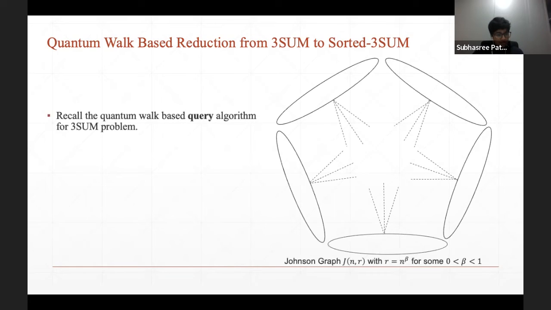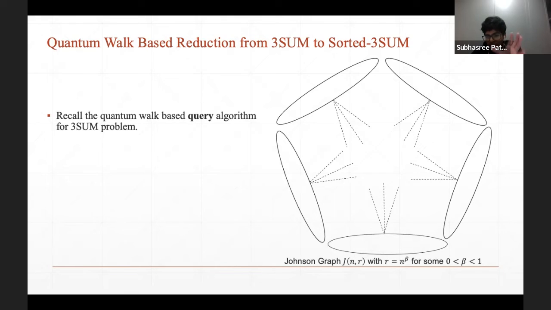Okay, so let's recall the quantum query algorithm that solves the three-sum problem. This algorithm was originally given by Ambainis to solve element distinctness, and then it was observed by Andrew et al. that it could solve a slightly more general class of problems, among which three-sum is one of them. Now this query algorithm is a walk on a Johnson graph parameterized by n and r.